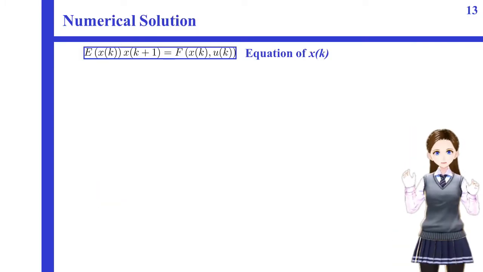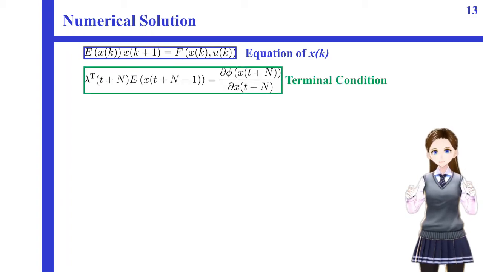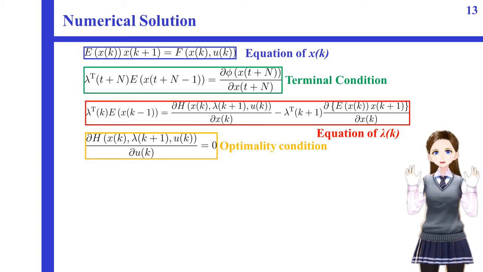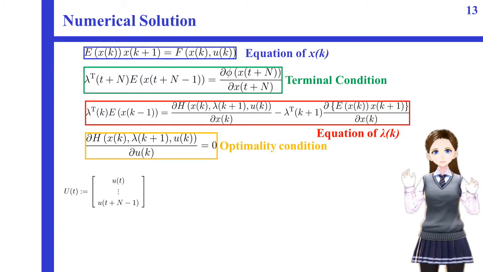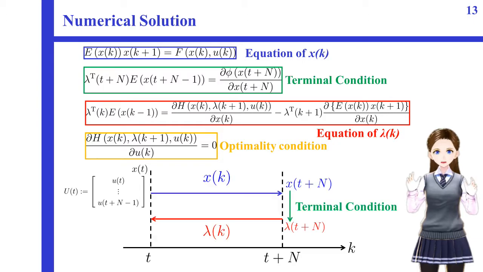In fact, the stationary conditions are classified into four parts: the equation of the state x, the terminal condition, the equation of lambda, and the optimality condition. Let capital U be defined like this. That means the sequence of control inputs over the prediction horizon. This figure shows the procedure for numerical solution.